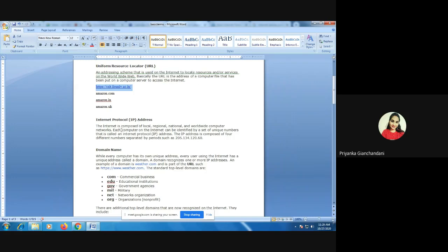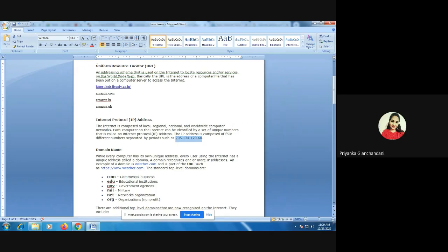So basically, it is an address, a unique number used to identify that site, and this unique number is composed of four separate parts, separated by periods, right?